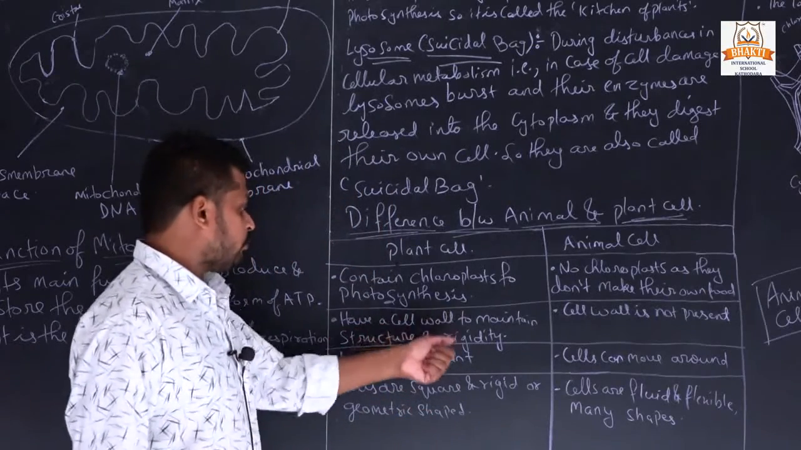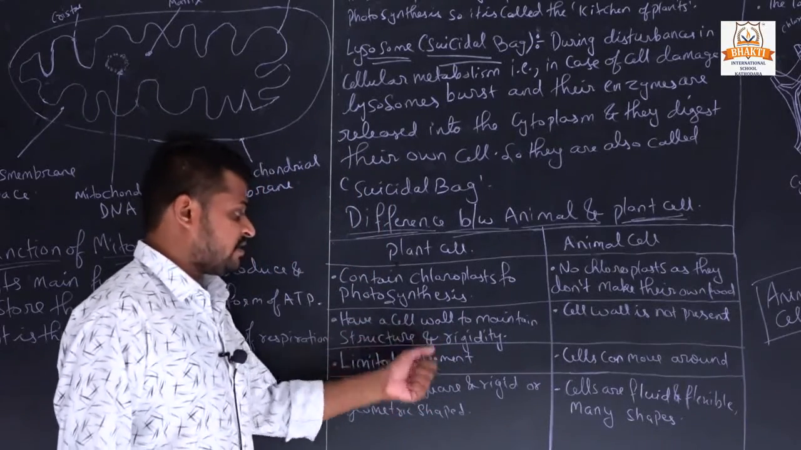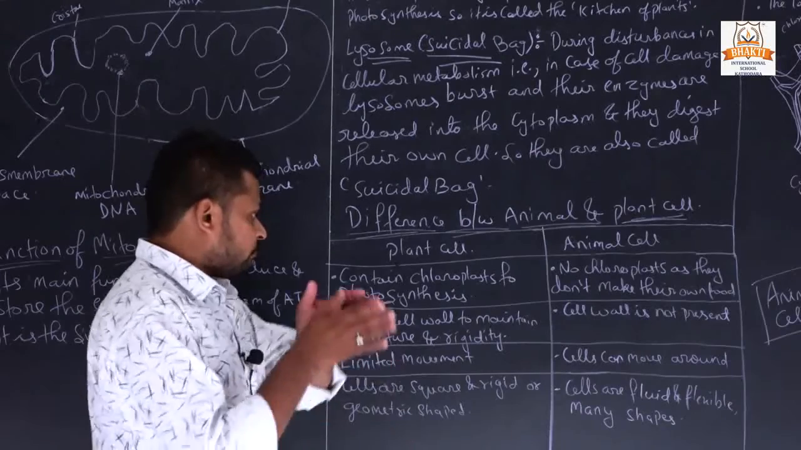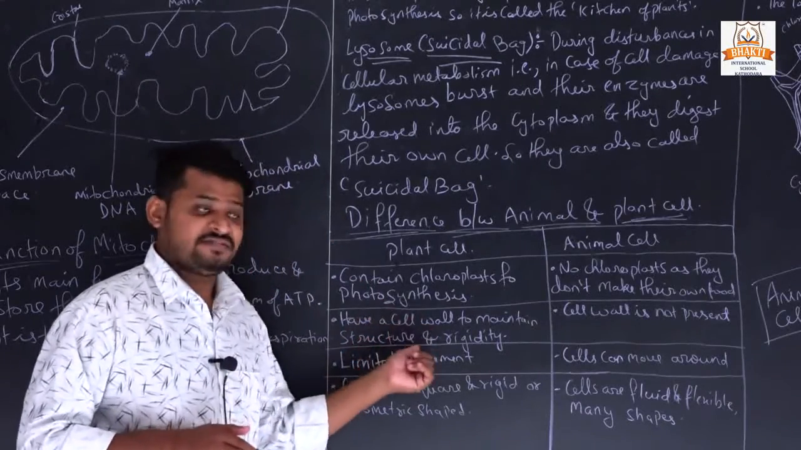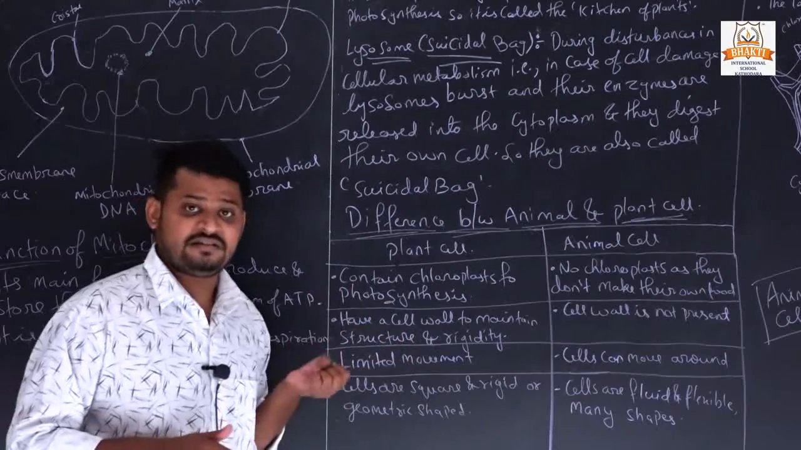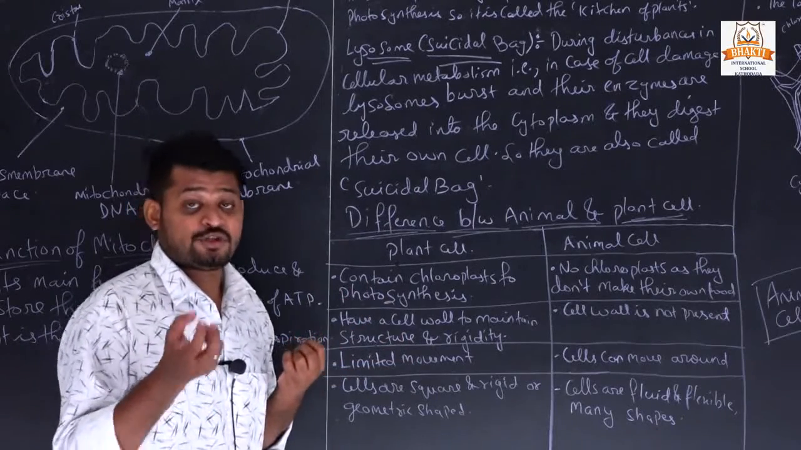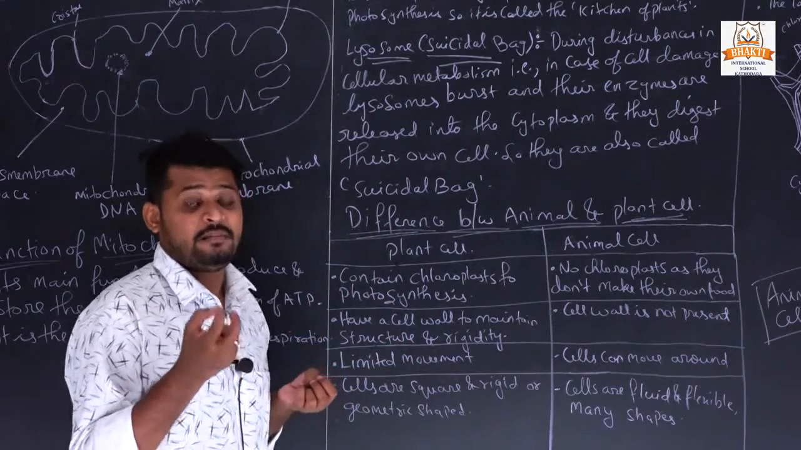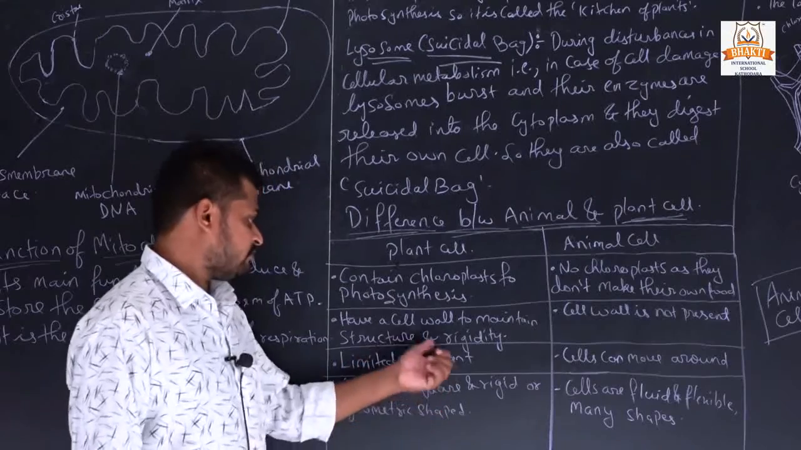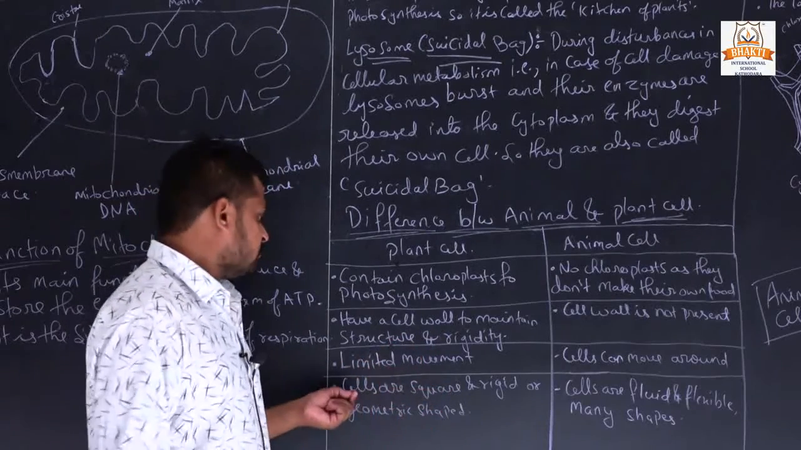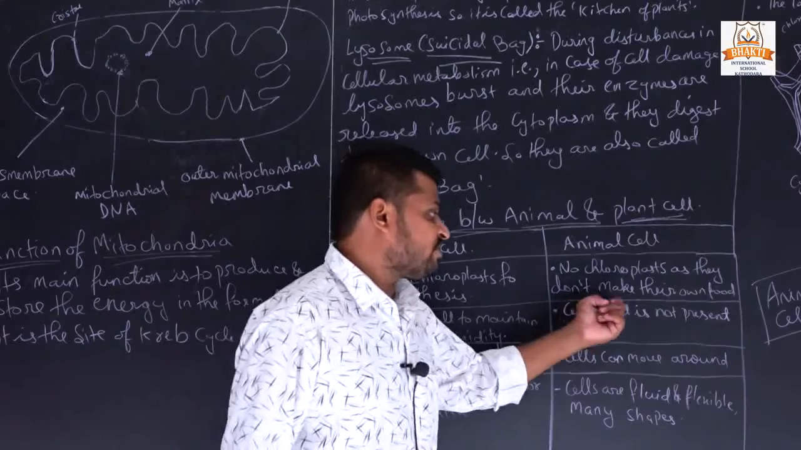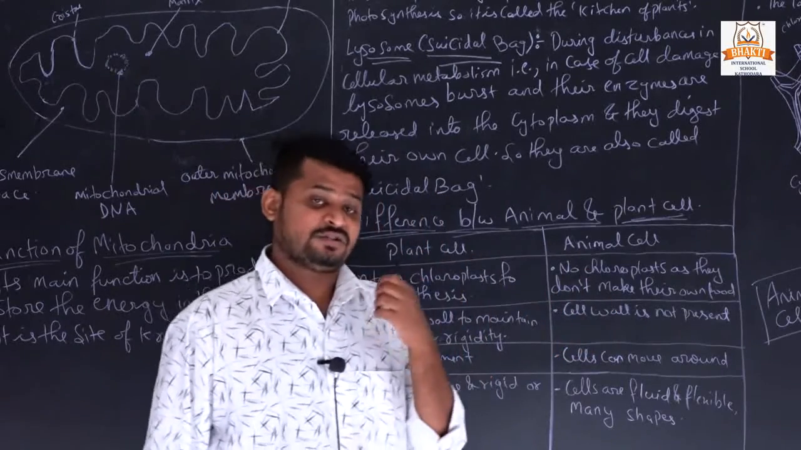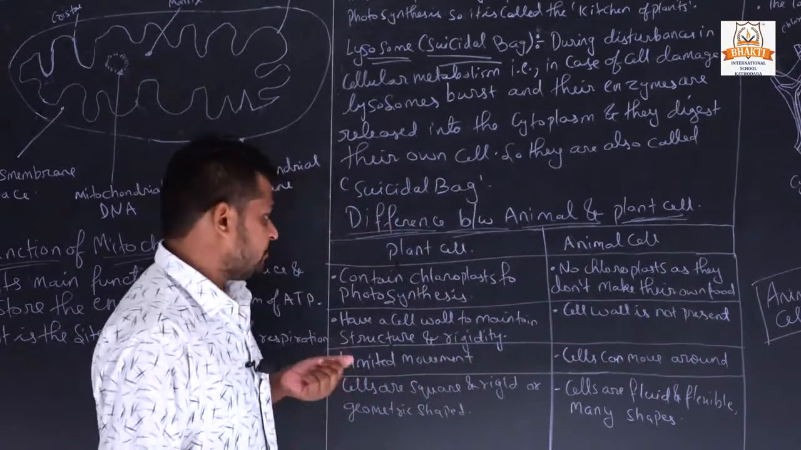Plant cells have a cell wall to maintain structure and rigidity. So plant cells have a cell wall, and that's why they have rigid structures. And what is rigidity? Strongness, okay, means hardness, and to maintain the structure it has a cell wall. A cell wall is not present in animal cells. There is no cell wall present.